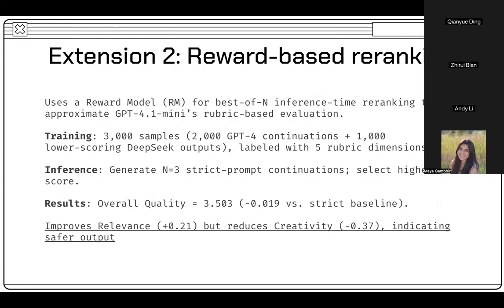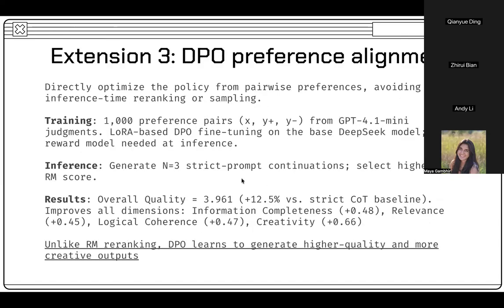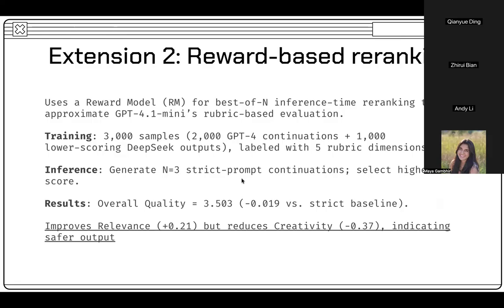Our second extension trains a reward model to approximate GPT-4.1 Mini's rubric scores. We train on 3,000 samples, 2,000 from GPT-4 generations, plus 1,000 from our local model. The RM uses a regression head on Llama 8B with 4-bit quantization and LoRA, predicting the overall rubric score. Due to memory constraints, we use batch size 1 with gradient accumulation of 32. At inference, we implement best-of-n re-ranking: generate n equals 3 candidate endings with a strong prompt using temperature and top-p sampling, then select the highest scoring candidate according to our RM.